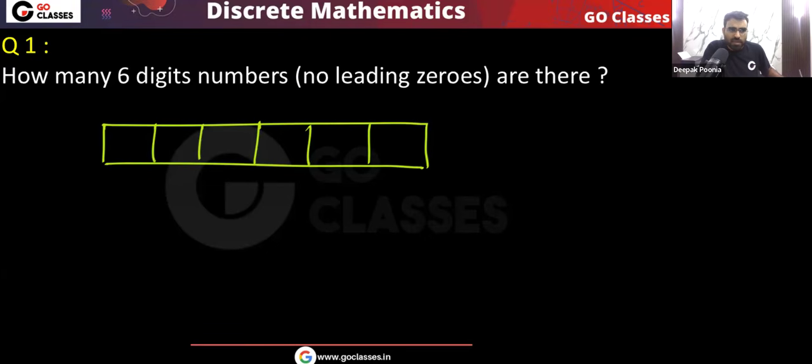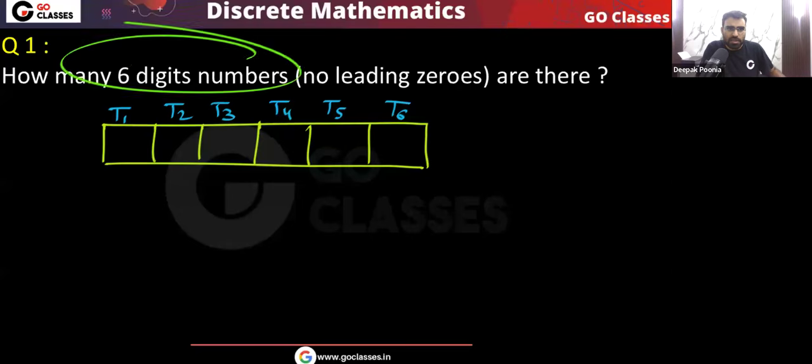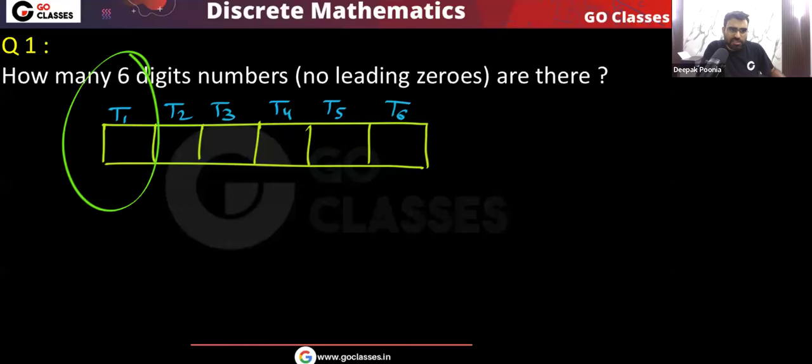Now I can say that putting the first digit, let me call it task T1, this is task T2, task T3, task T4, task T5, and task T6. So we have a total of 6 tasks and we need to do all of them because we want a 6-digit number. So we want to put the first digit and second digit and third digit and so on. So we need to complete task T1 and task T2 and task T3 and so on. All these tasks we need to do. Very simple.